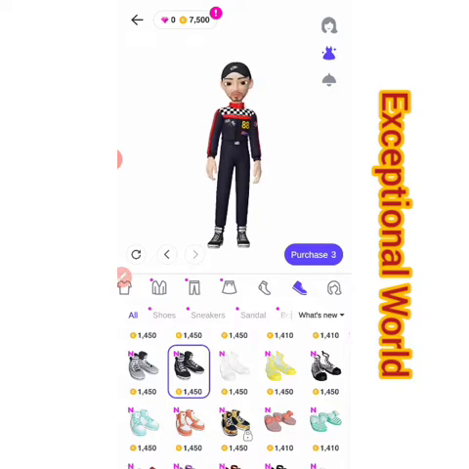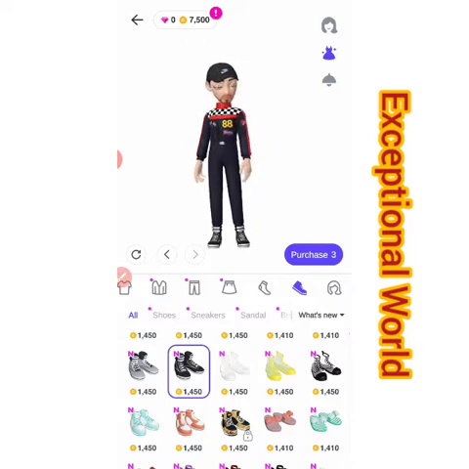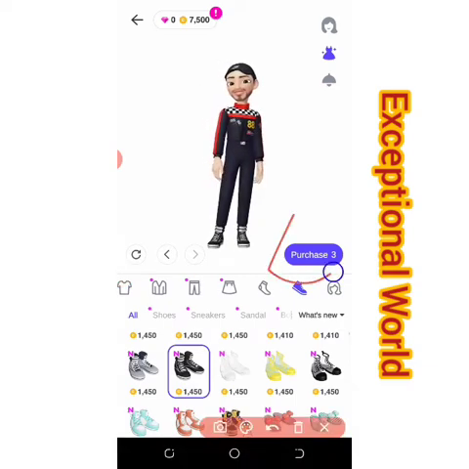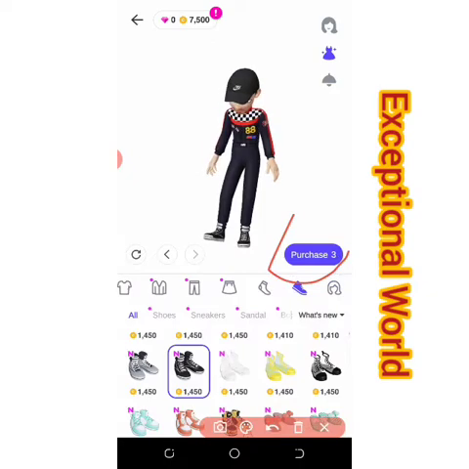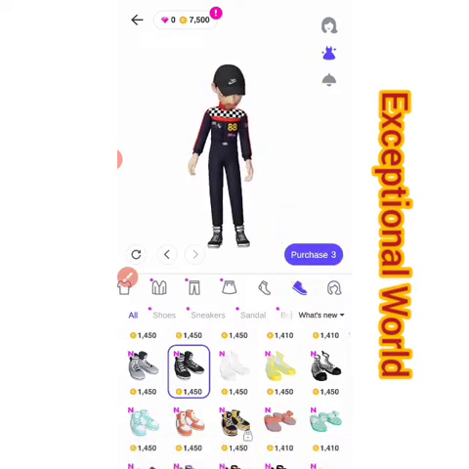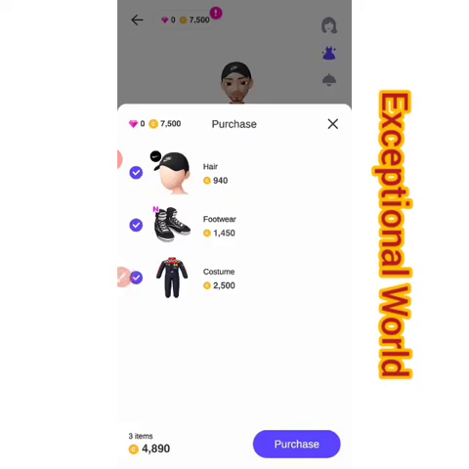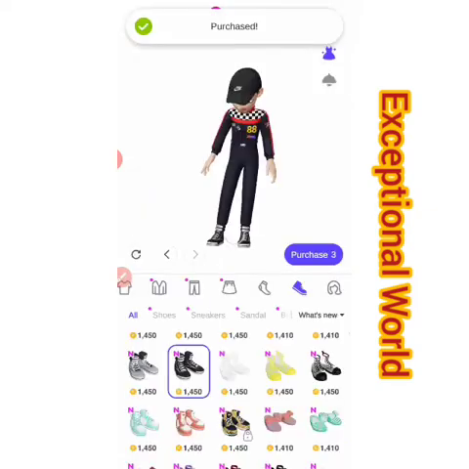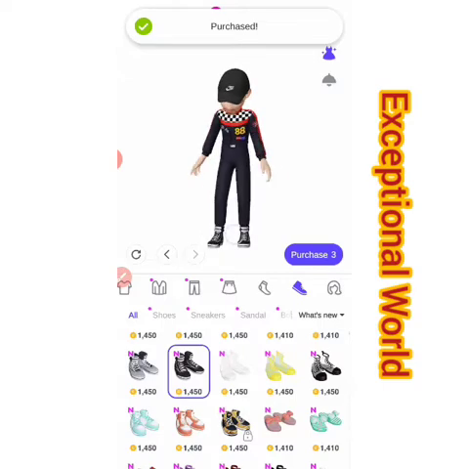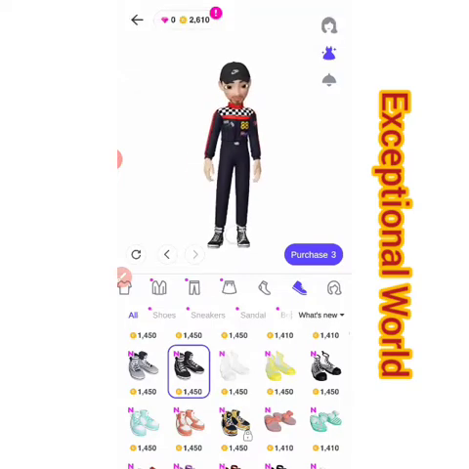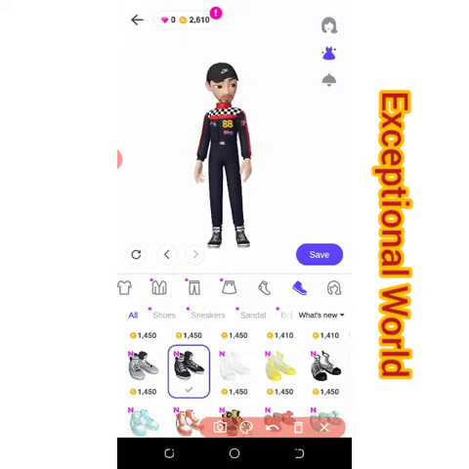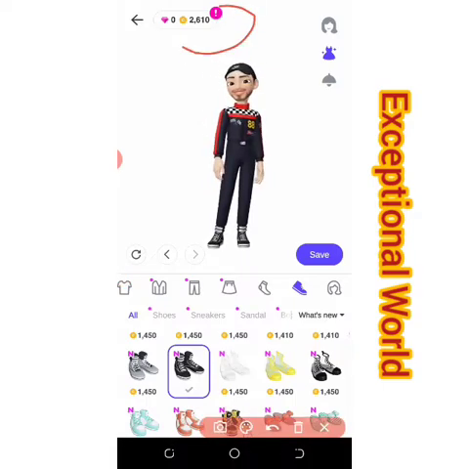Okay. So you click on this purchase. You click on it for you to purchase it now. So we click. So you see, you're going to spend 4,890 coin. So we click on purchase. It's been purchased, and you can see above purchased. Good. And you can see from 7,000 and I have 2,000.